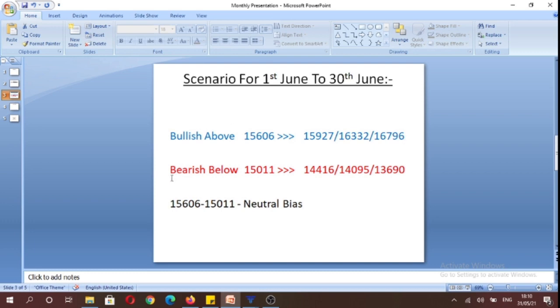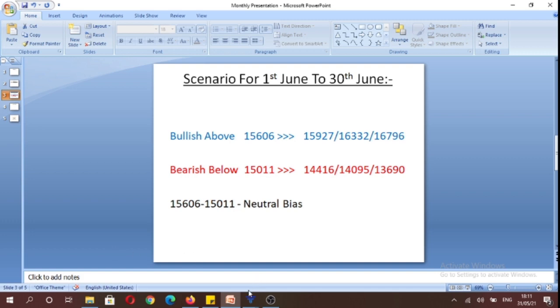And just for the sake of discussing alternative scenario as well, we would become bearish below 15,011. So below 15,011 we can potentially trade towards 14,416 levels, 14,095 level, and potentially 13,690 level. And the neutral price range from a perspective of a positional trader, long only positional trader, 15,606 to 15,011 would be a neutral price range in which one can refrain from making any trades on the index.